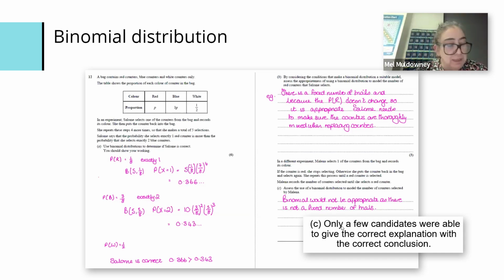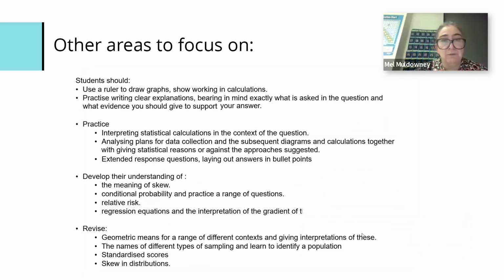We talked about some of the misconceptions and some of the things we need to address in our teaching. Other areas to focus on came out of the examiner's report, and I've spoken about this before, but it's still worth doing. Using rulers. Practice writing. And I don't know how many times I've said practice. Somebody should have done a tally chart. Depth of knowledge, practice writing clear explanations, answering the question.